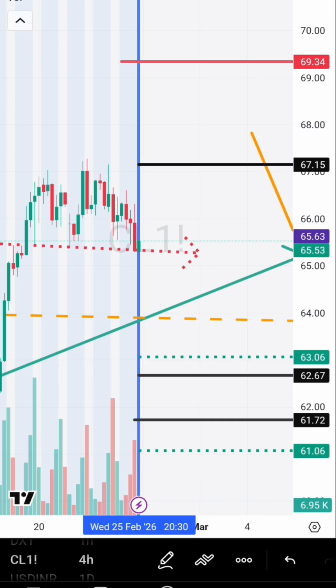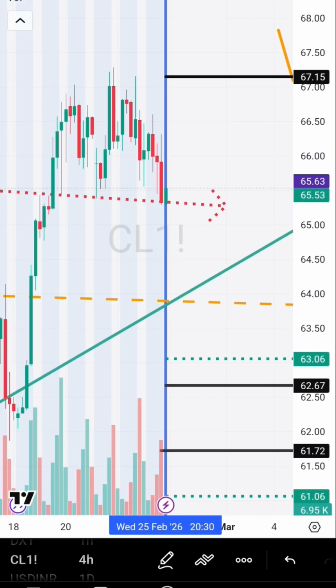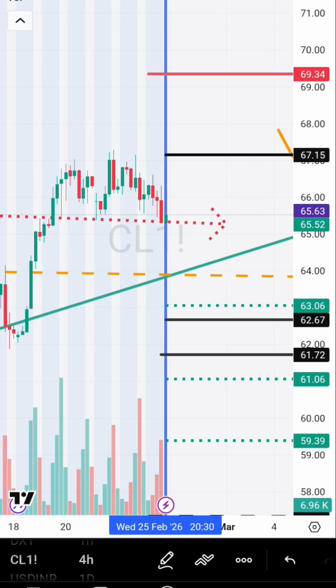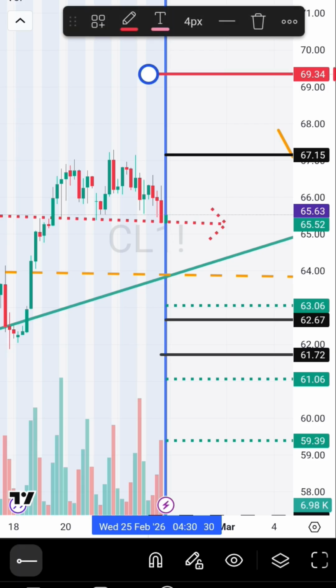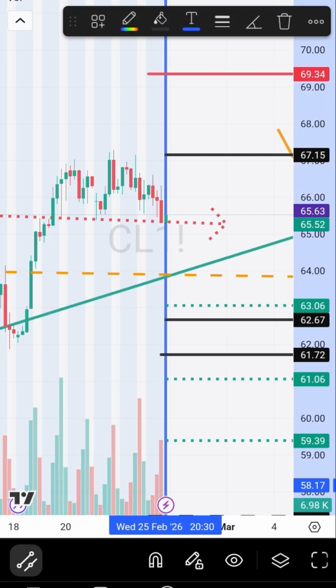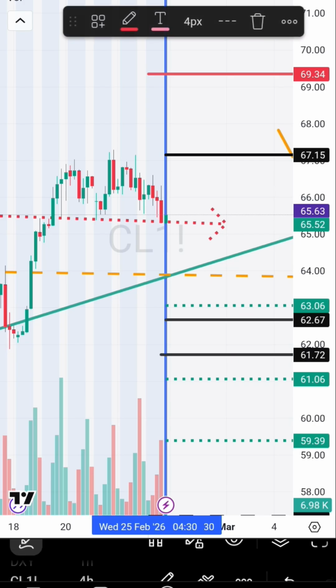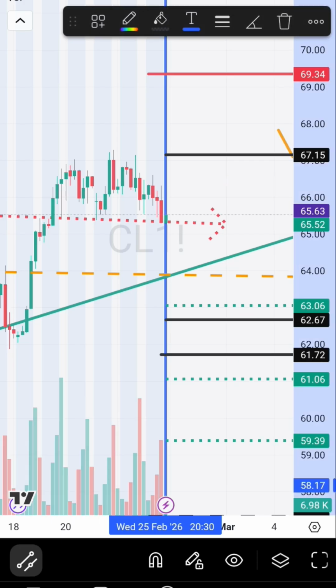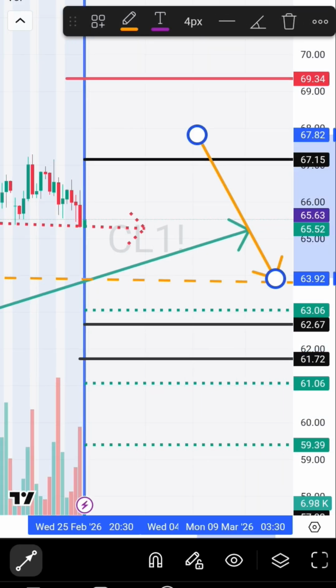As per the weekly chart candle pattern, it has given a very good breakout. So probably it may go and touch 69. If it gives a good breakout, then again it may go and touch the top end of the channel. But it should not fall below the middle end of the channel.